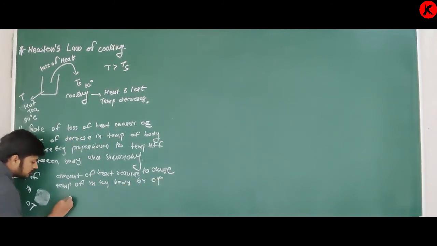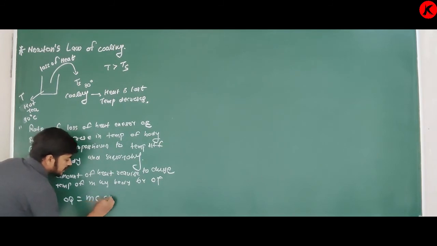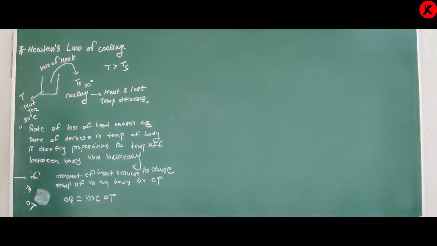What is the equation? Yes, delta Q is equal to mc delta T. Delta Q is equal to mc delta T.